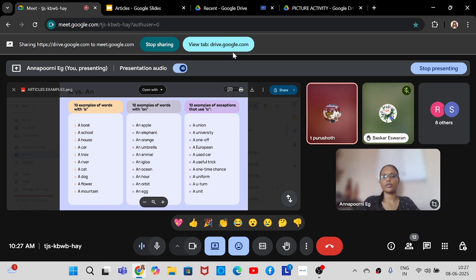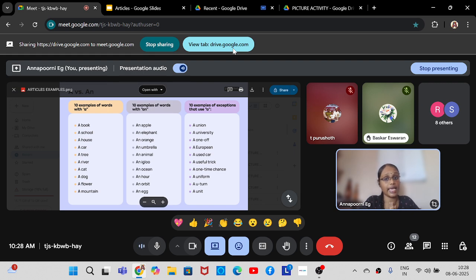Very good. So here you can see in the words union, university, used car, useful trick, uniform, U-turn, unit, all the words are starting with a vowel alphabet, but the sounds are that of a consonant.